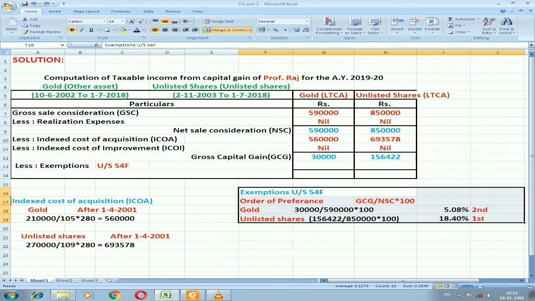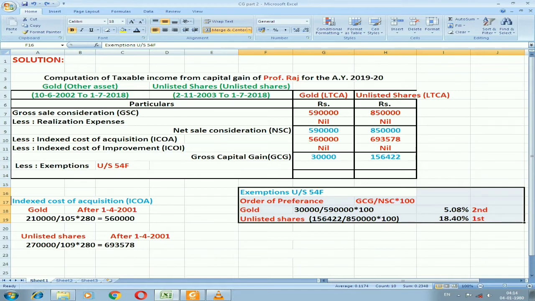As you can see here, exemption under section 54F, order of preference. Which order we can give the preference while distributing the exemption. I have used a simple formula, GCG, that is nothing but gross capital gain. I have used a short form, NSC, that is nothing but a net sale consideration.